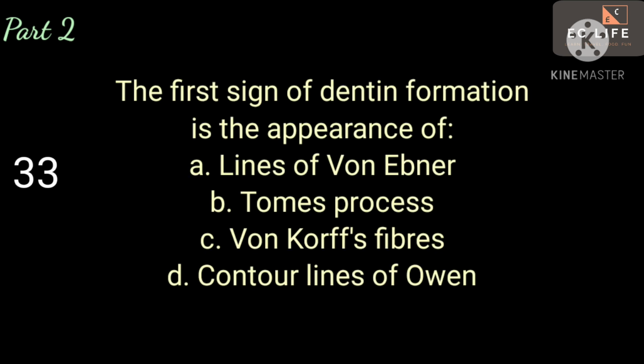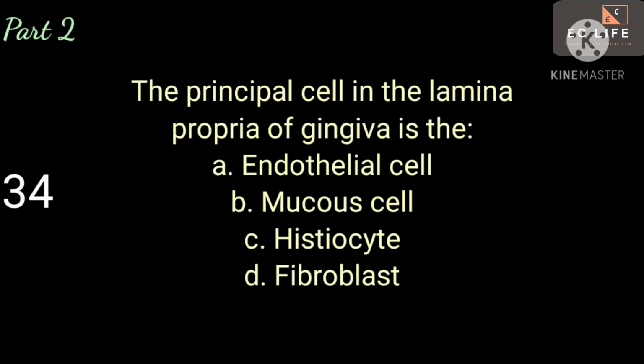Next question. The first sign of dentine formation is the appearance of A. lines of von Ebner, B. Tomes' process, C. von Korff's fibers, D. contour lines of Owen. Answer is C. von Korff's fibers. Next question. The principal cell in the lamina propria of gingiva is A. Endothelial cell, B. Mucus cell, C. Histiocyte, D. Fibroblast. Answer is D. Fibroblast.